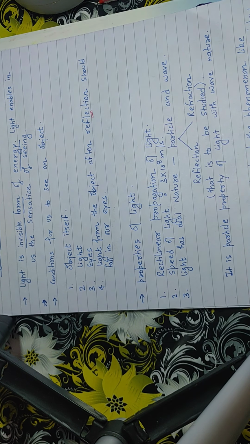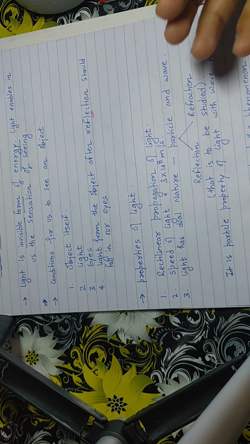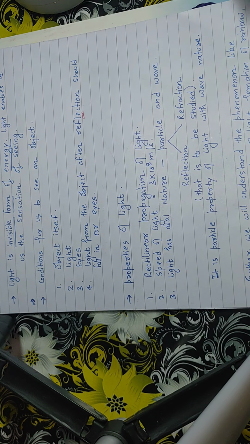For example, if something is behind us, we are not able to see that. Why? Because the light which is falling on that object is not coming into our eyes. Therefore, if an object is in front of us, then only we are able to see that object. Why? Because light which falls on the object reflects, bounces back, and then it enters our eye. So this is the necessary condition.